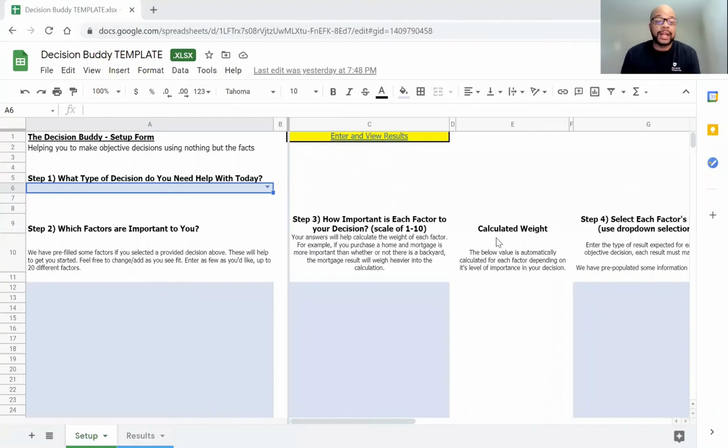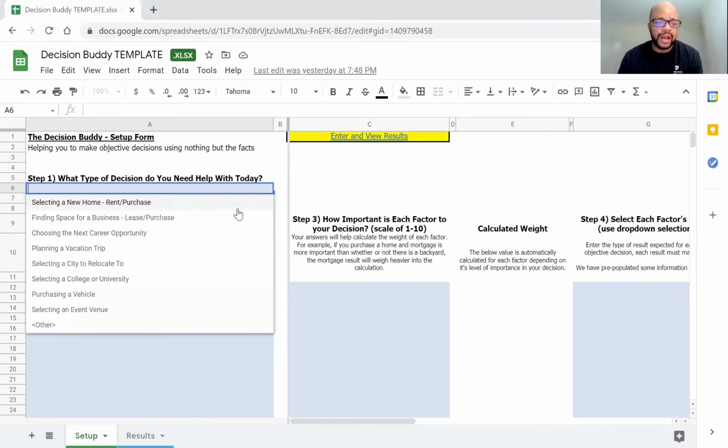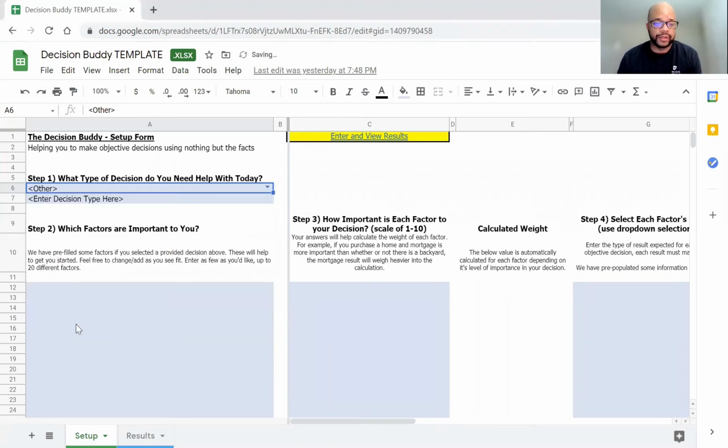Go to getdecisionbuddy.com and you'll be able to download a form just like this, the template. It'll come with an example that's filled out already, and we'll go through the steps for selecting your college major. So, first thing you do, what type of decision are we making today? I don't have college major on here. I have selecting a college university, which is one of the initial steps as well. But for this one I need to select other in order to type in my college major.